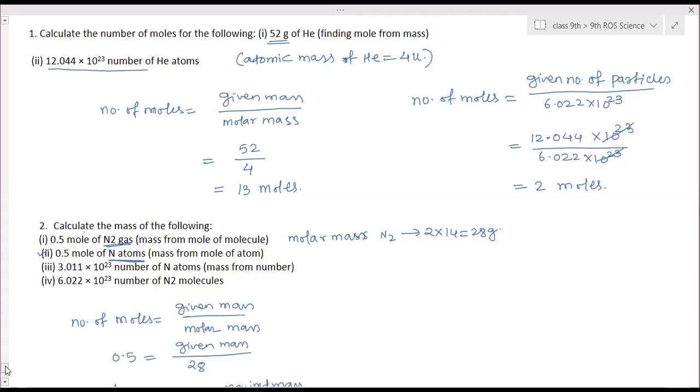Ma'am, it's again 7 gram. Yes. Can you do it, ma'am? No. How many moles, first find out. First find out the number of moles. Number of particles they have given. So number of moles is equal to given number of particles by Avogadro's number, 6.022 into 10 to the power 23. Ma'am, fourth one is 28. Yes.